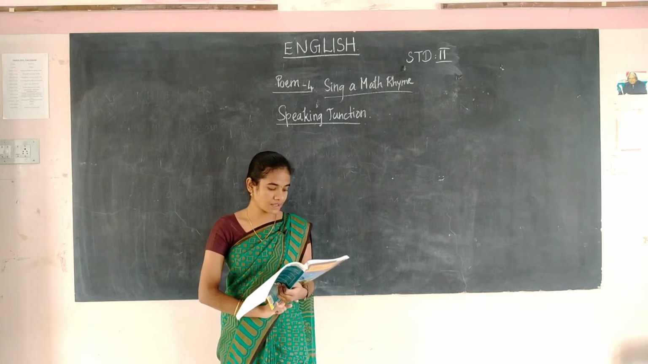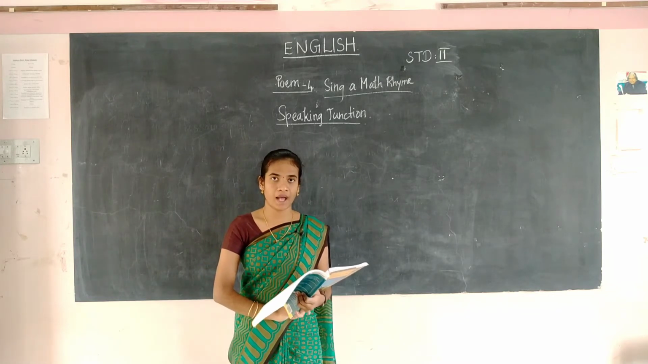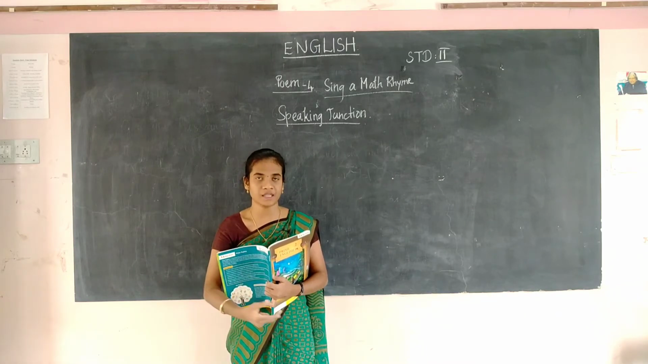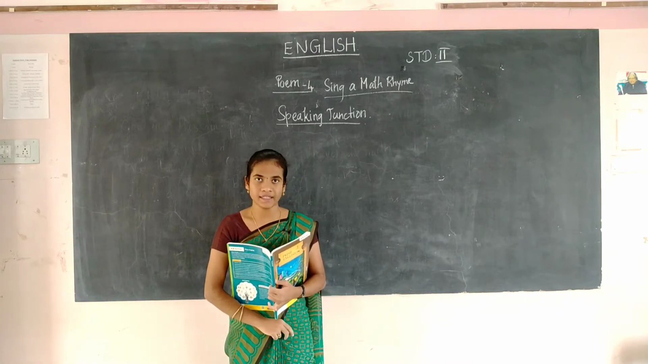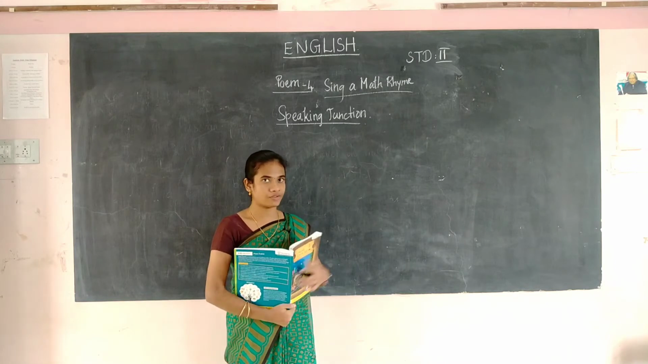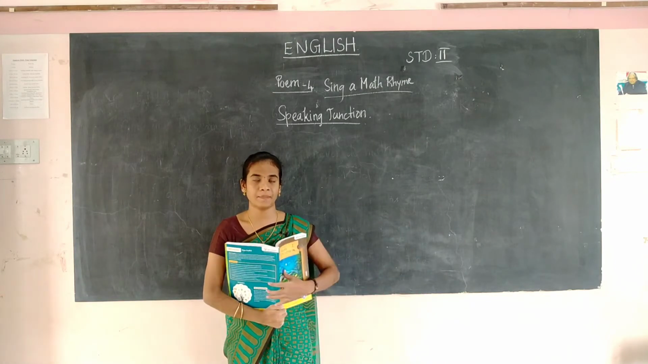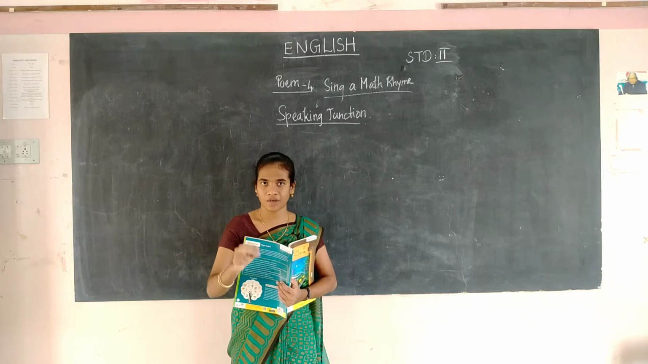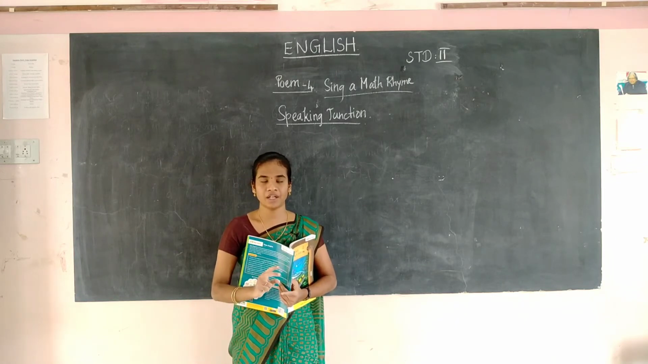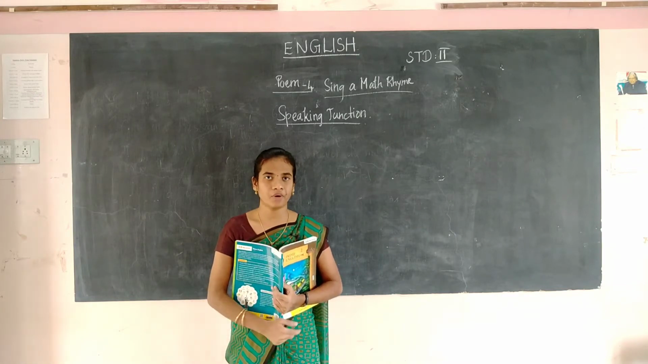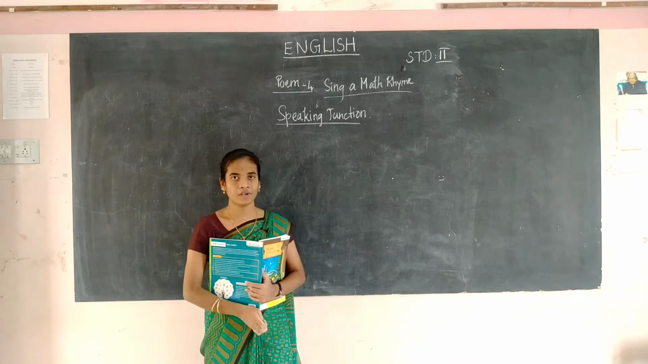Use expression with the recitation. So you have to write 4 lines of poem for your favorite subject. With the help of the poem I have already taught you, the Sing a Max rhyme, you have to write a poem for your favorite subject. Just write only 4 lines. This is homework for you.